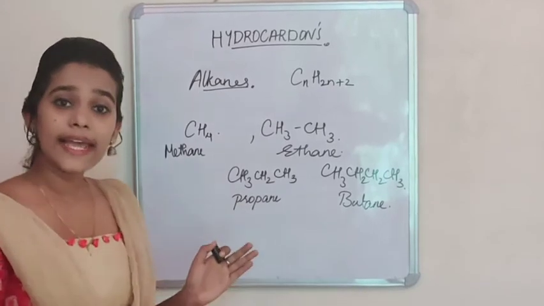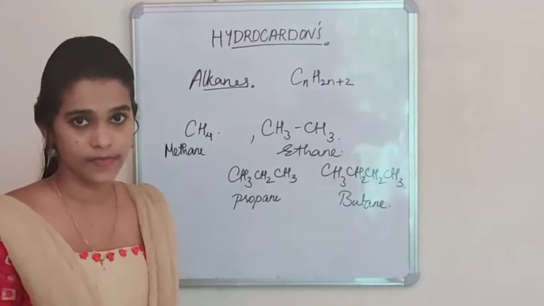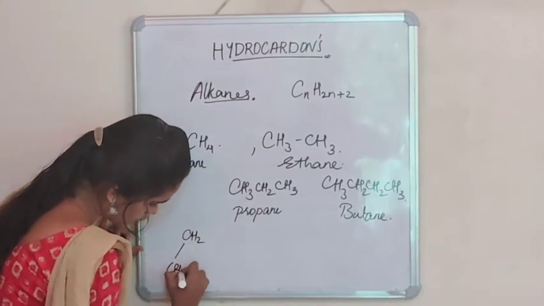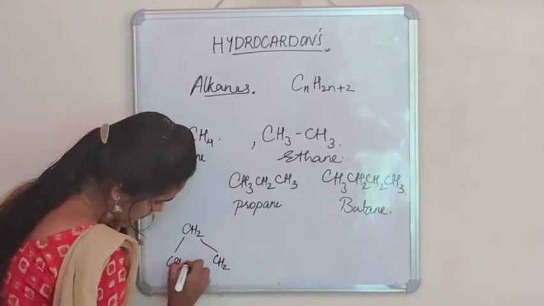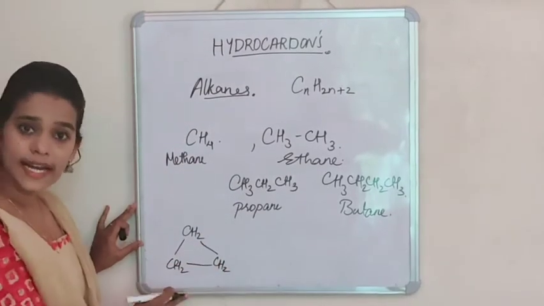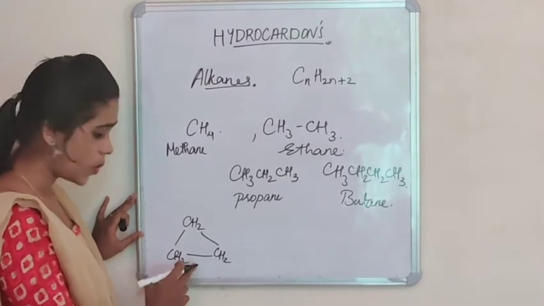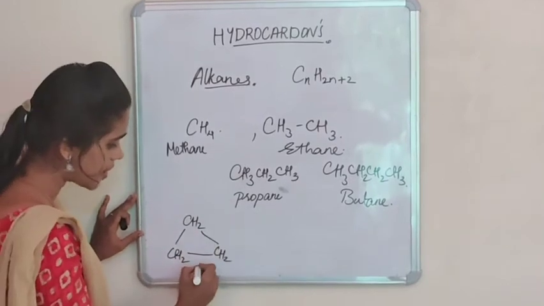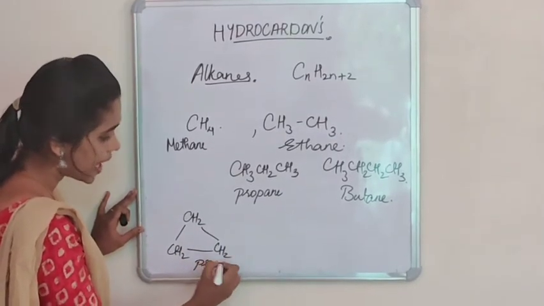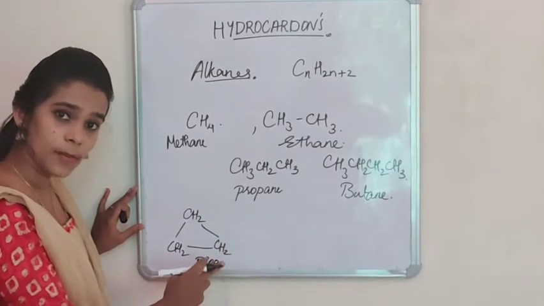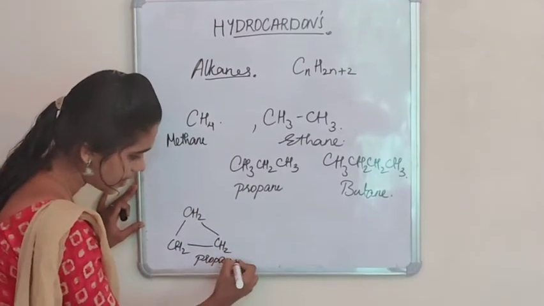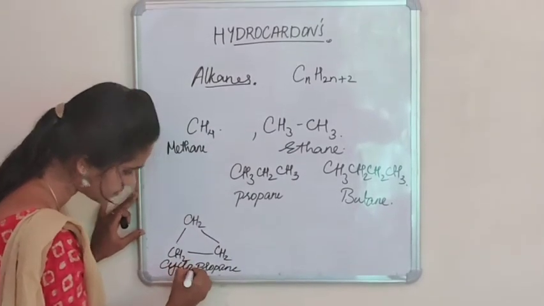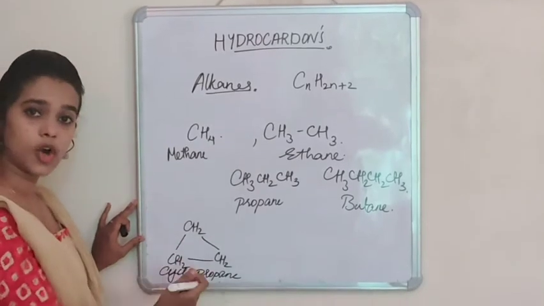So alkanes can also be cyclic. If we consider the example where CH2, CH2, CH2 form a cyclic compound. In this case, we can say that 3 carbon atoms are cyclically bonded. So it is prop. And since it only contains single bond between them, it is propane. And since it is cyclic compound, we can name it as cyclopropane. That is how the name cyclopropane is given.